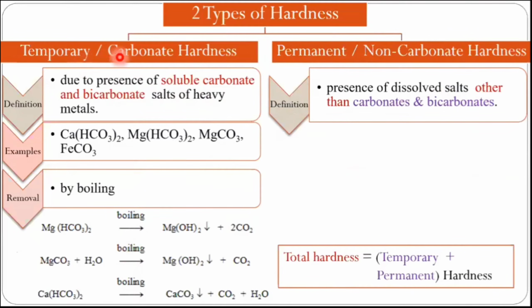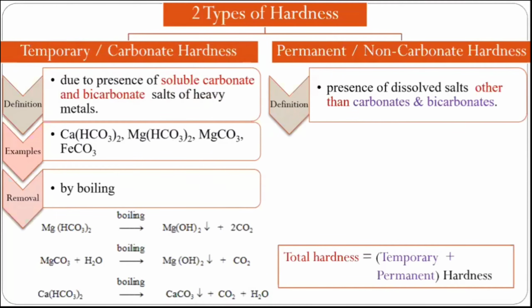Why is temporary hardness called carbonate hardness? The main reason is that temporary hardness is temporary. It is for a small time, or it can be removed by boiling the water, so it is called temporary hardness. Why is it called carbonate hardness? Because it is due to various carbonate and bicarbonate salts. Bicarbonates are also a form of carbonates, you can say. So carbonates and bicarbonates are responsible for hardness, and that's why it is said to be carbonate hardness.